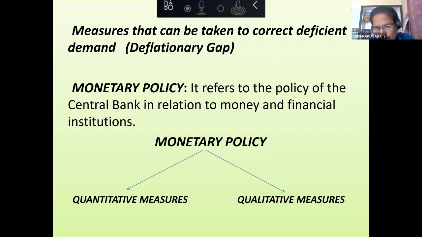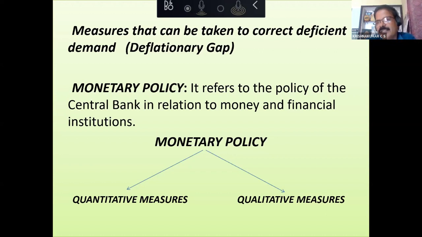Collateral, yeah. Suppose you are giving gold as collateral security. The value of your gold is 1 lakh. The bank will not give you a 1 lakh loan. The bank will say 20% is margin. It means if you are producing 1 lakh collateral, you will get only 80,000 as loan. So that difference is what is called a margin requirement.